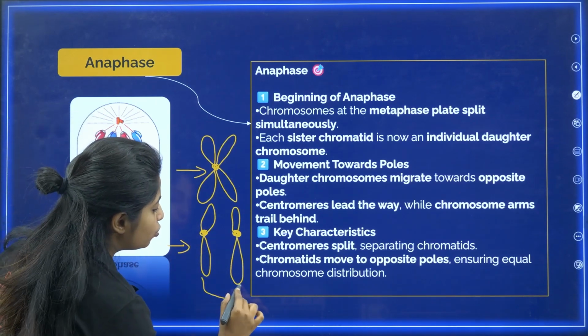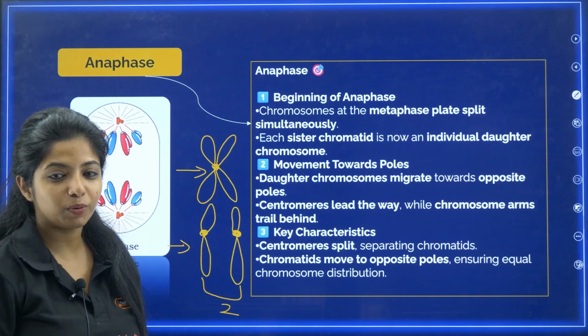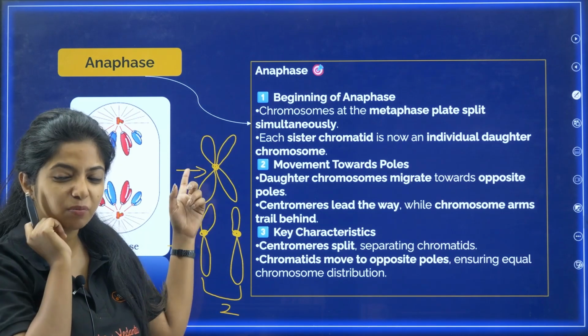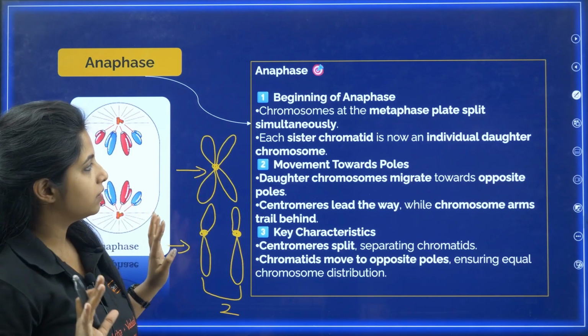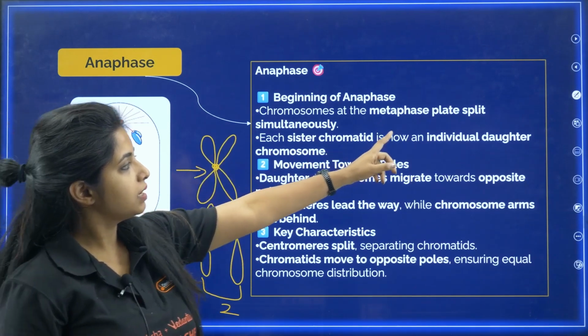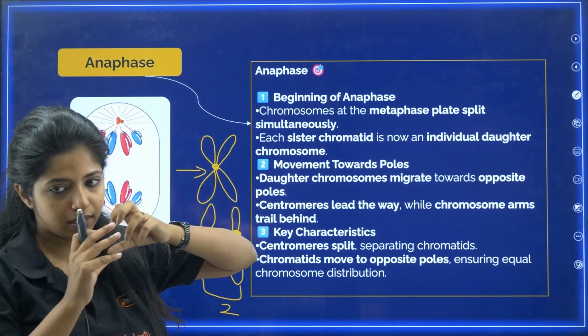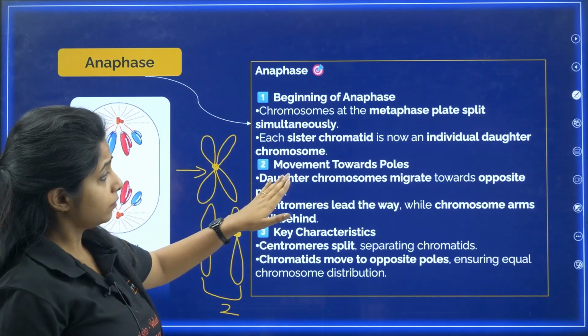These are 2 chromosomes now. This will be what? 2 chromosomes. Now finally they were becoming friends. They are getting disturbed now. So each chromatid is now an individual daughter chromosome because they are getting separated. Okay. And that's not all.